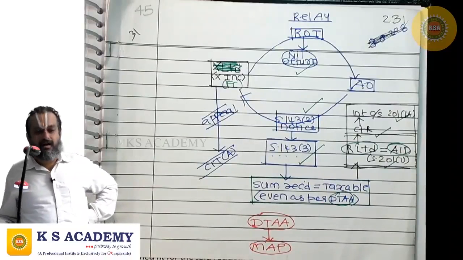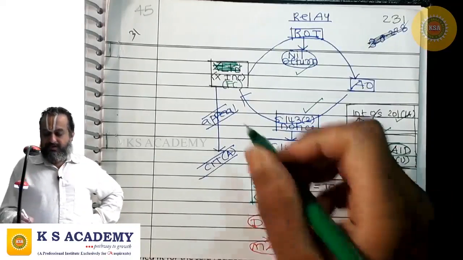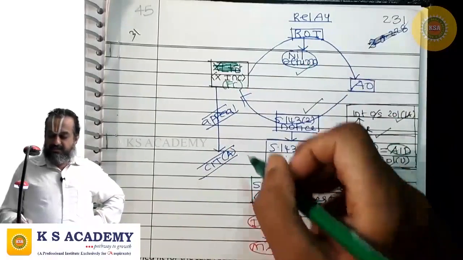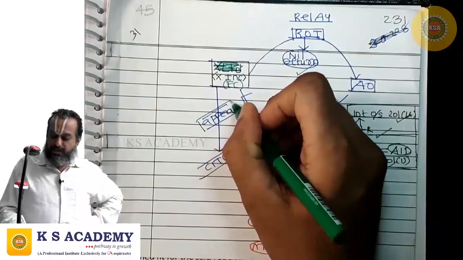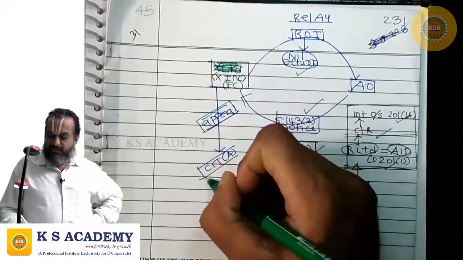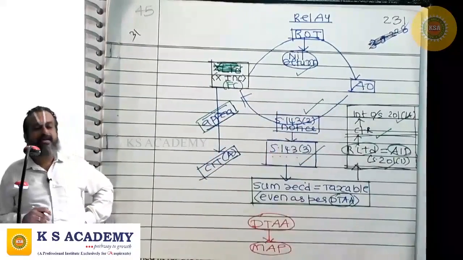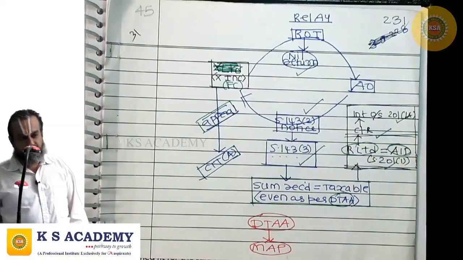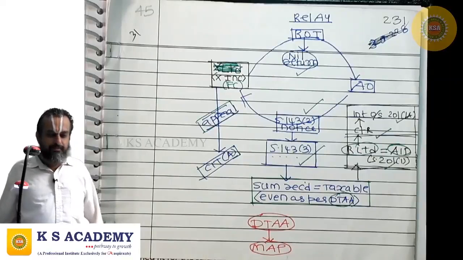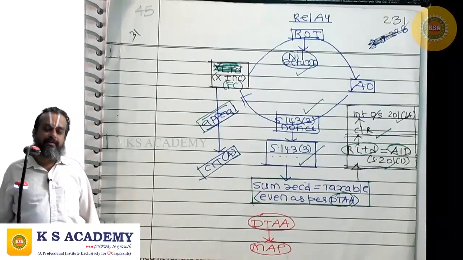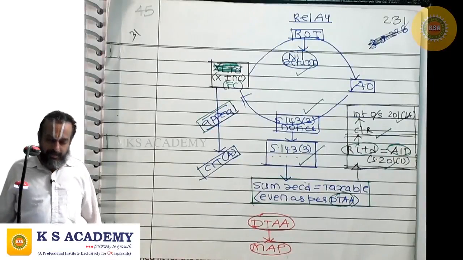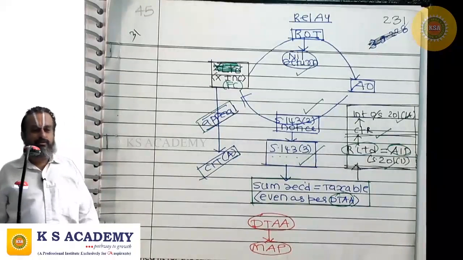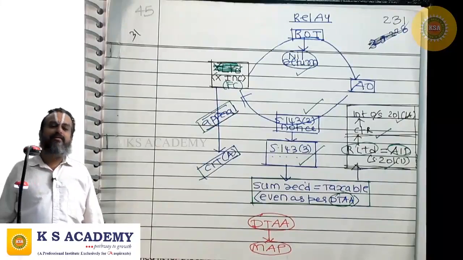Against whom? R Limited. But X Incorporation, the foreign company, has challenged this 143(3) order of the AO before the Commissioner Appeals. To consolidate the discussion, friends, listen. Thinking that the amount is not taxable as per the DTAA, R Limited paid the amount to X Incorporation without deducting tax at source. And X Incorporation filed a nil return.